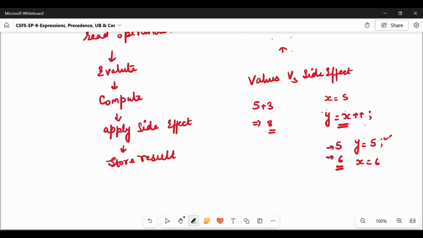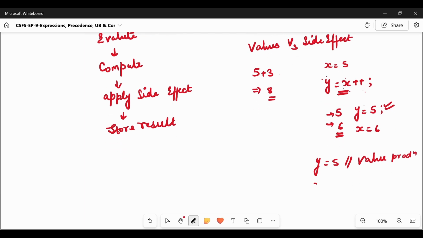First is value production. When we store y = 5, the value got produced based on the operand. But in the next step, memory got modified. x is the memory which was initially storing a value, and now it gets modified to 6. So this is memory modification. When the computation is done and we apply the side effect, the memory representation of x has changed, and then the result will be stored.